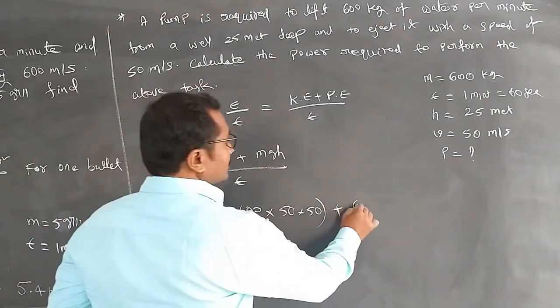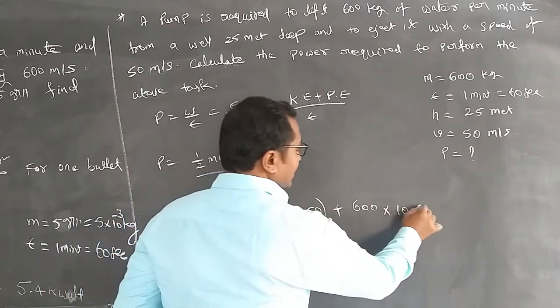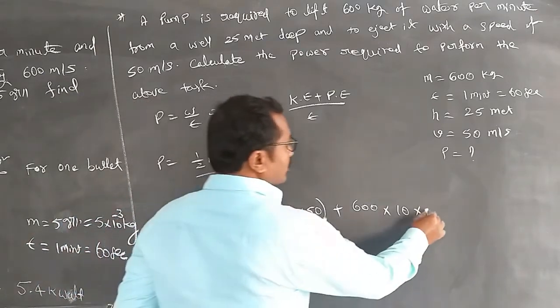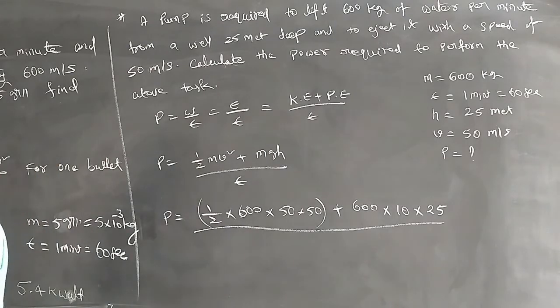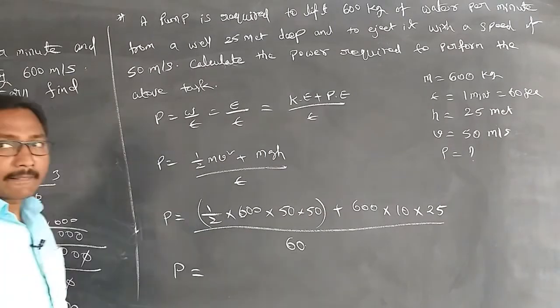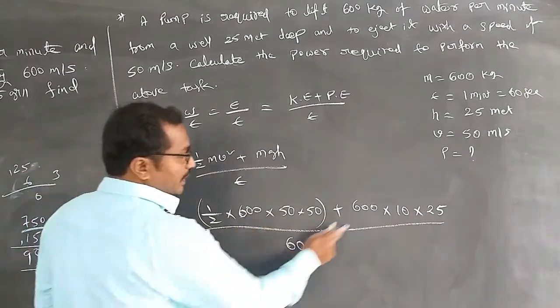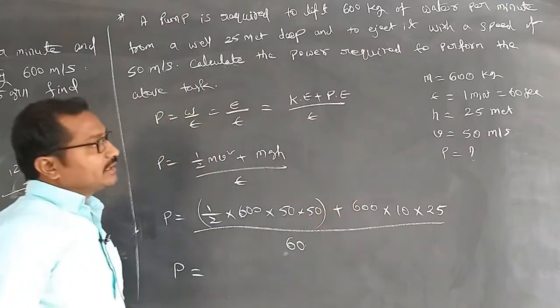The value of mass 600, g I am taking the value of 10, h I am taking the value of 25. Right. So here half of mv square plus mgh is divided by T, that means seconds, that is 60.